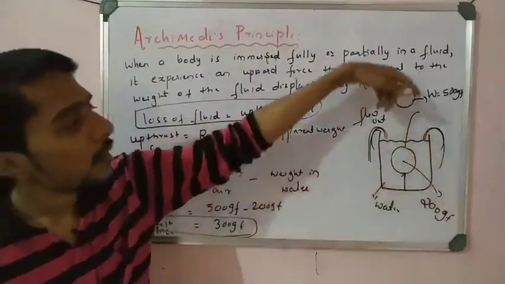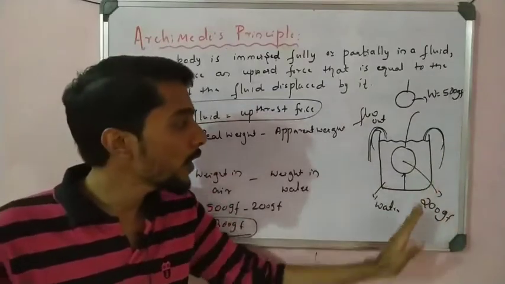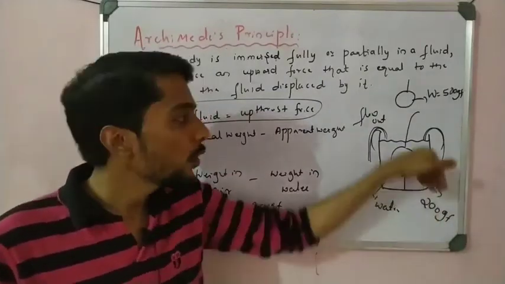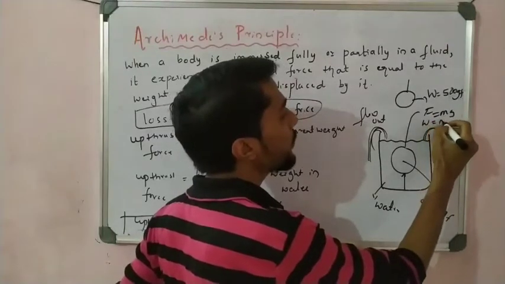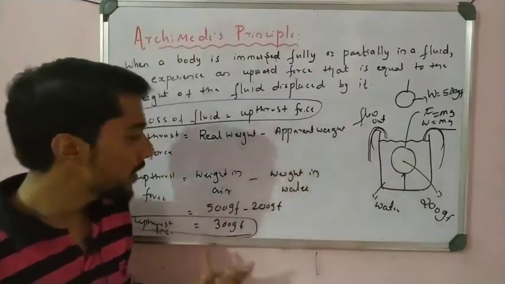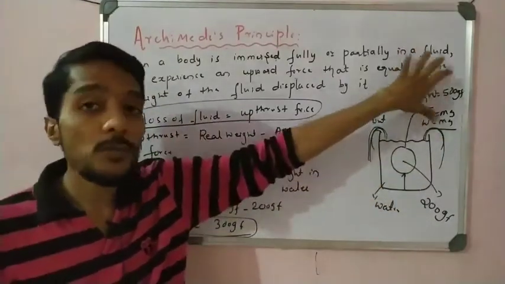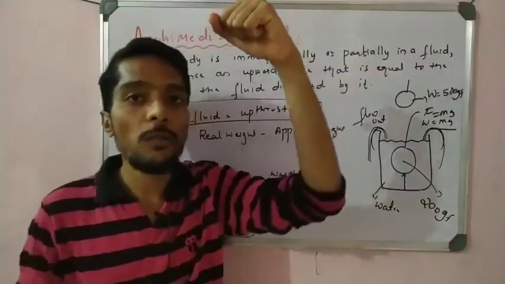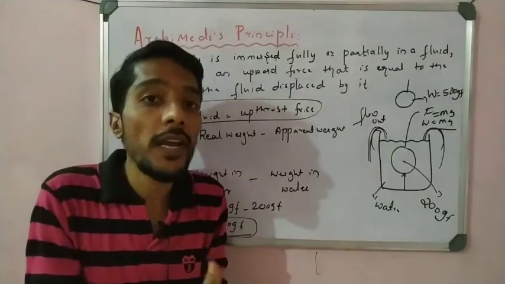So simple one. We all know that the downward force is F equal to mg, or W equal to mg, easily calculated, mass into gravity. But how do you calculate the upthrust force? How do we calculate this upward force? By using this formula. The upward force is equal to the real weight of the object in air. First take the real weight of the object in air, then immerse it in water, and then see what the weight in water is.